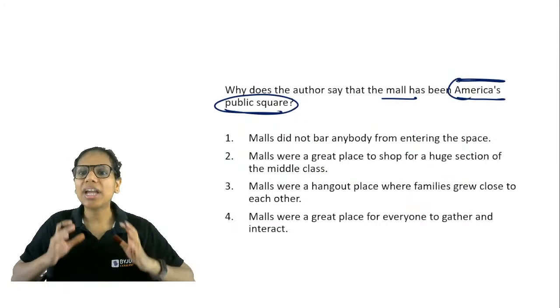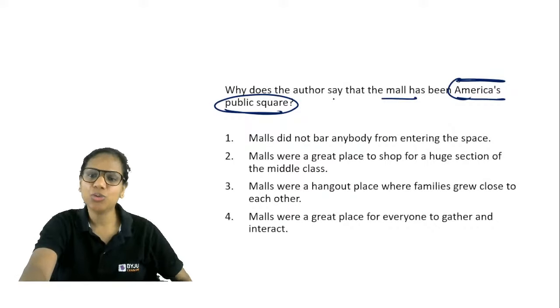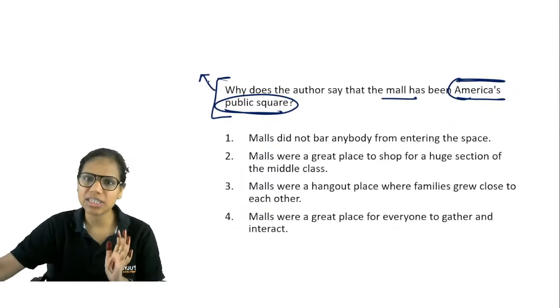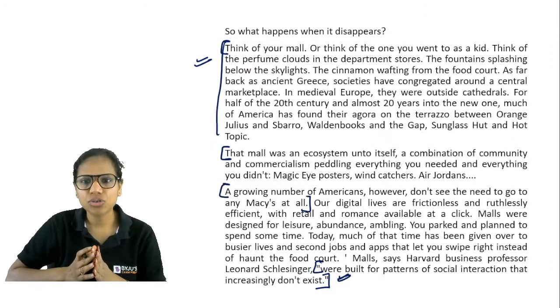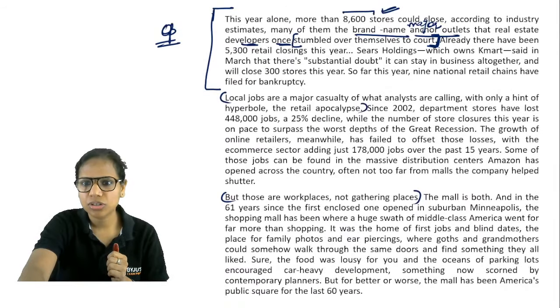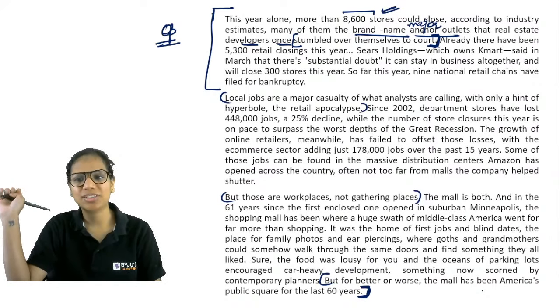All right. Why does the author say that the mall has been America's public square? Yes. So, America's public square. Again, you would be better off, whenever you feel that the answer is coming from a particular section, just go back once. Even if you are sure, it pays off to actually go back. So America's public square, this has been mentioned, yes, here towards the end: but for better or worse, the mall has been America's public square. So in which context has this been mentioned? You can find the context from the paragraph itself.